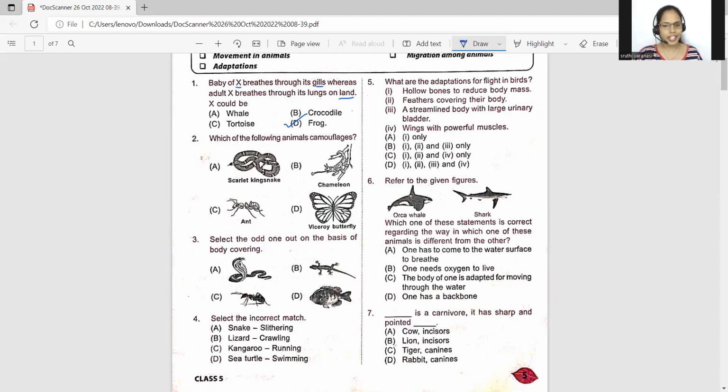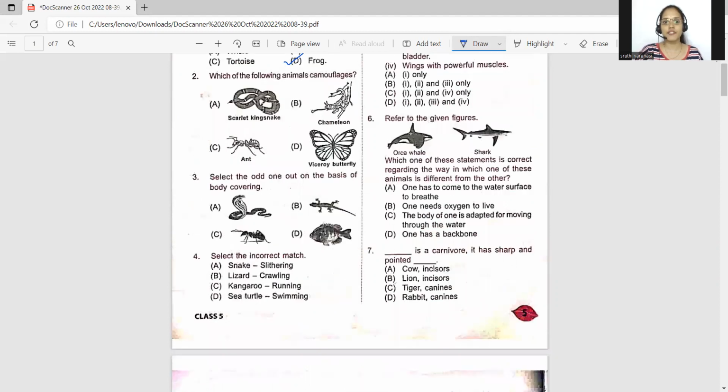Now let's go for the second question. Which of the following animals camouflages? If you see the scarlet king snake, it imitates the coral snake. A chameleon blends in with the surroundings by changing its colors. A viceroy butterfly imitates the monarch butterfly. But an ant does not imitate any other organism. So therefore here, ant is an animal which does not camouflage.